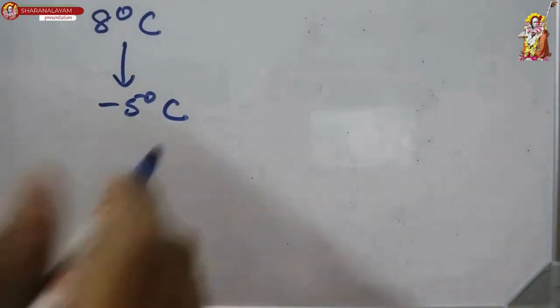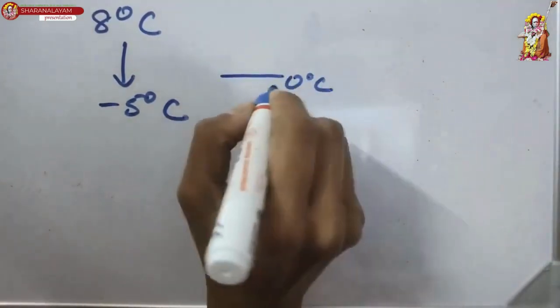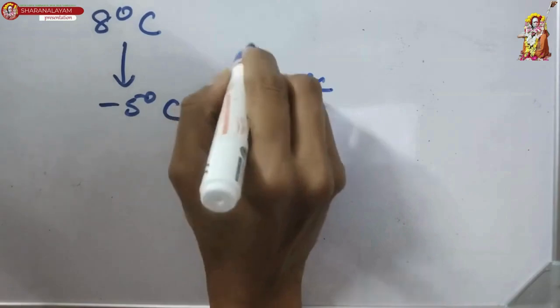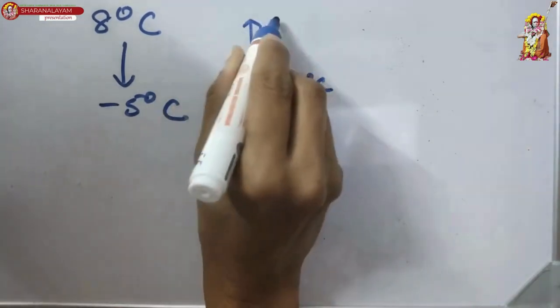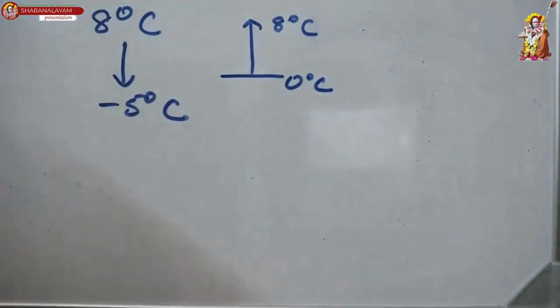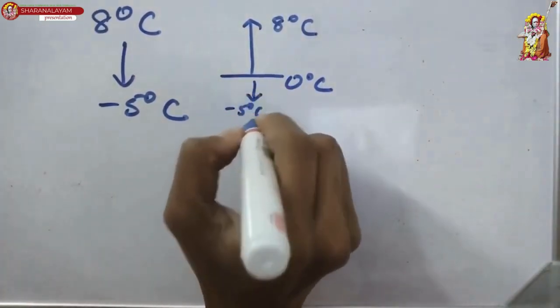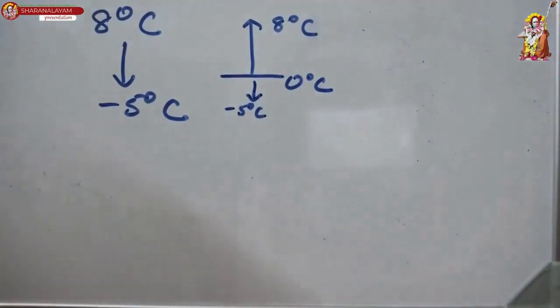So what do we do? Okay, so let's take 0 degrees Celsius as the base, right? From here, the original temperature during the day was 8 degrees Celsius, right? But then it dropped to minus 5 degrees Celsius during the night. So by how many degrees did it fall?